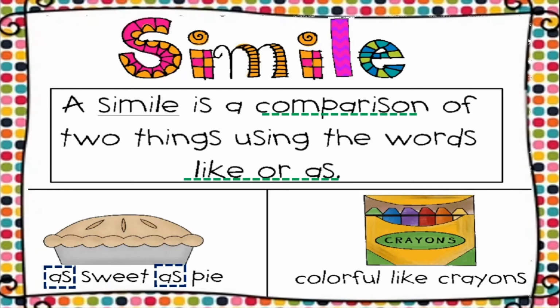You can also use the word like when it is a simile. So colorful like crayons. So crayons, you know, you must have seen a box of wax crayons. They are of different beautiful colors, and all of us have used crayons when we were children in order to color. Then when we grew up, we started using watercolor and poster colors. But when we were small kids, we used to make use of crayons for coloring. So colorful like crayons. So here like means it is an example of a simile.